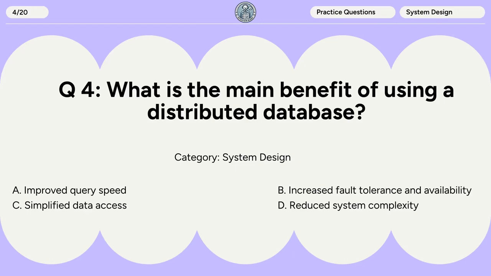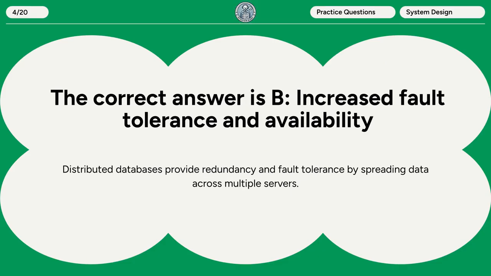Question 4. What is the main benefit of using a distributed database? A. Improved query speed. B. Increased fault tolerance and availability. C. Simplified data access. D. Reduced system complexity. The correct answer is B. Increased fault tolerance and availability. Distributed databases provide redundancy and fault tolerance by spreading data across multiple servers.